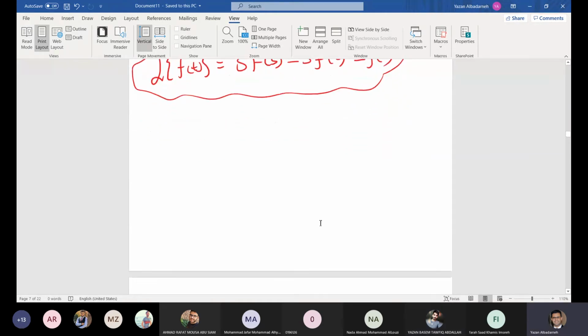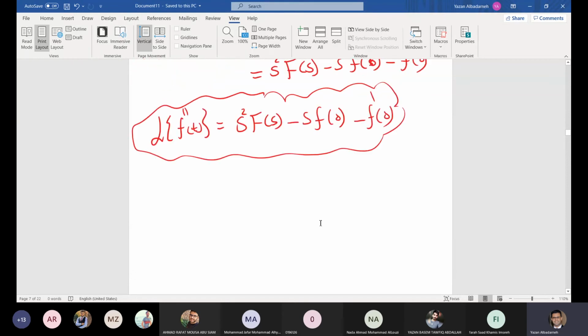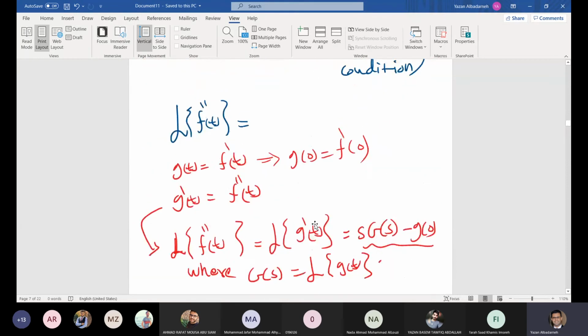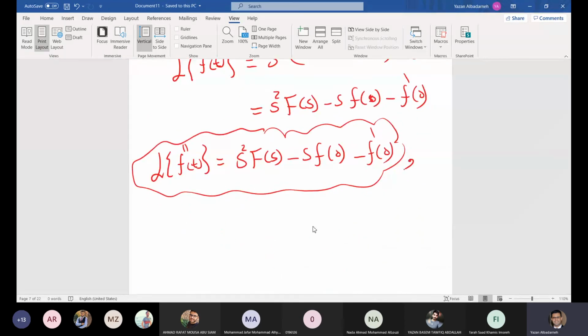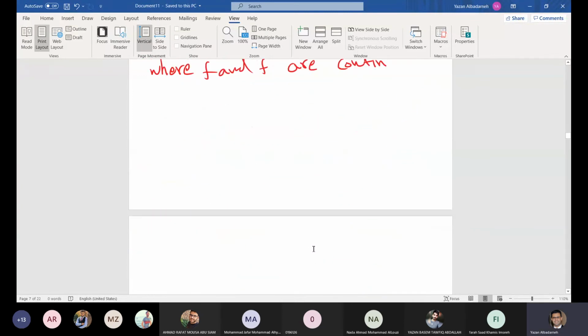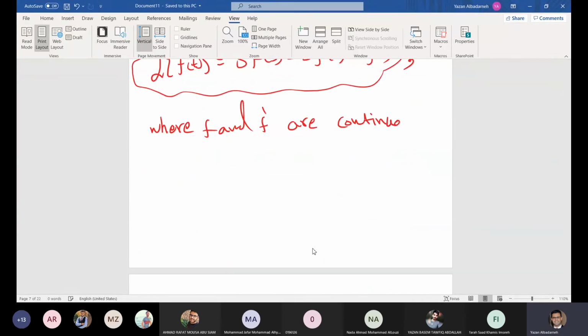All right, so now let us think of the following. But before that, let me mention the sufficient conditions for the existence here. So in this case, where f and f prime are continuous, and if f double prime is piecewise continuous.